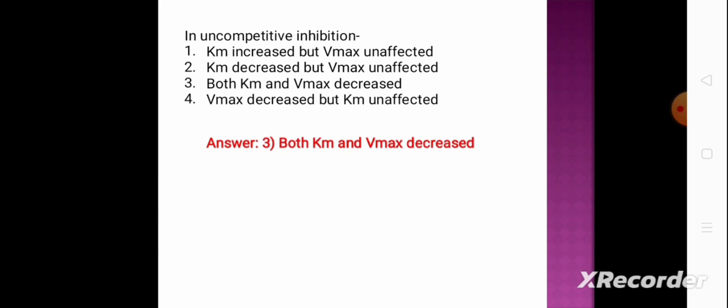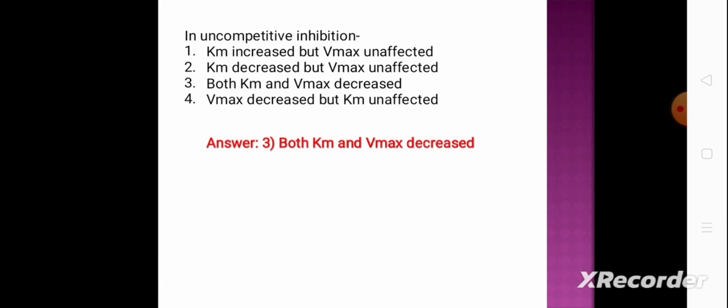So, just remember that in competitive inhibition, Km increased but Vmax unaffected. Whereas in non-competitive inhibition, the Km is unaffected and Vmax reduced.